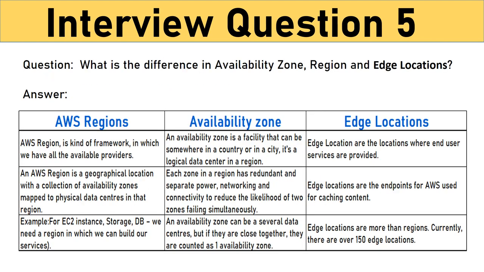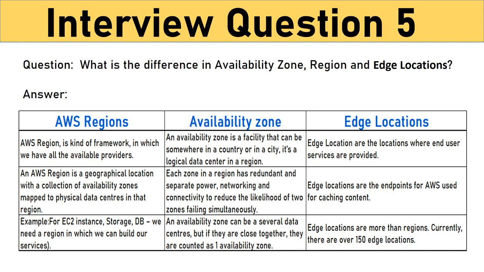Question: what is the difference between availability zone, region and edge locations? First, AWS regions. An AWS region is a kind of framework in which we have all the available providers. An AWS region is a geographical location with a collection of availability zones mapped to physical data centers in that region. Every region is physically isolated from and independent of every other region in terms of location, power, water supply. Example: for EC2 instance, storage, DB, we need a region in which we can build our services. We have 17 regions at the time of preparing this tutorial.